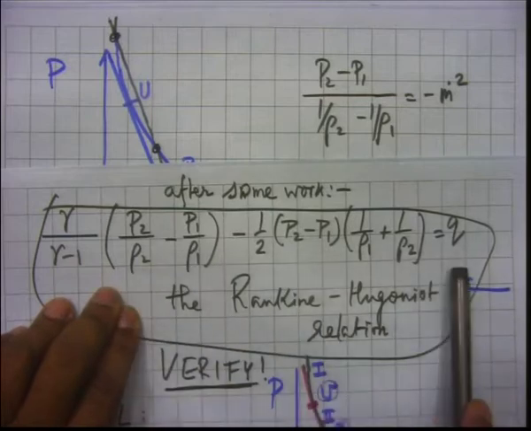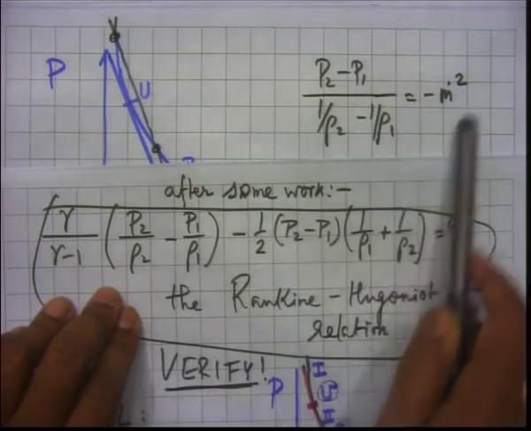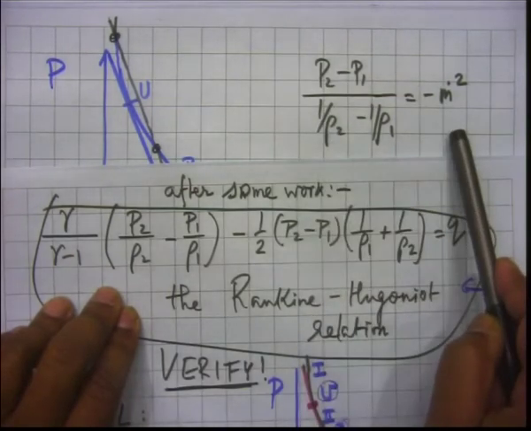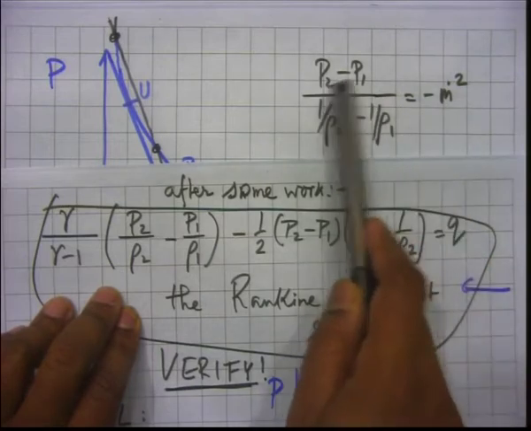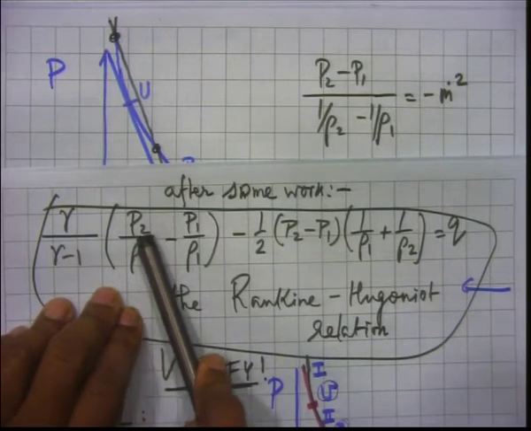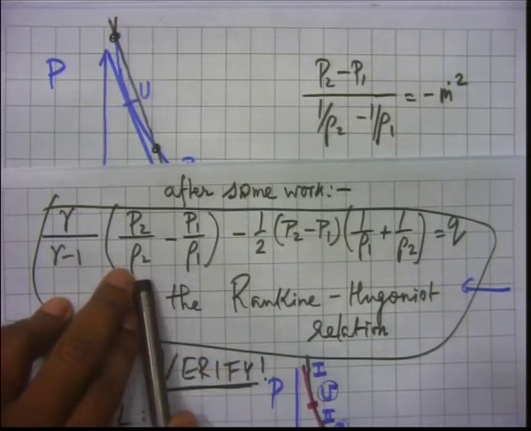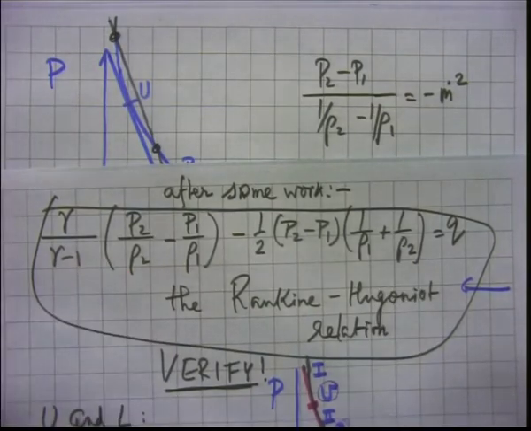So, we know everything here, but we have two unknowns P2 and rho 2. So, I am playing this trick: I am using the Rayleigh line to write P2 in terms of other things, and then putting that P2 expression in here. If I do all that, then I should be able to get an equation which is only in terms of rho 2, correct. Again, I am not writing everything, but this is the basic structure of how you proceed in solving this problem.